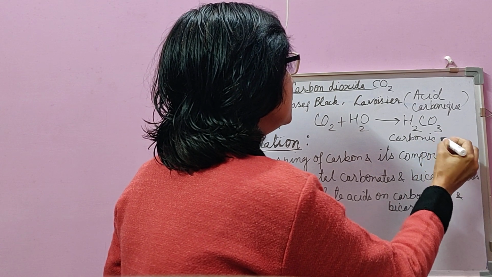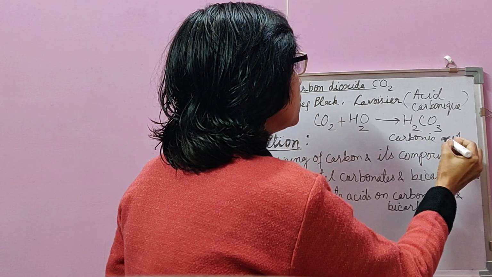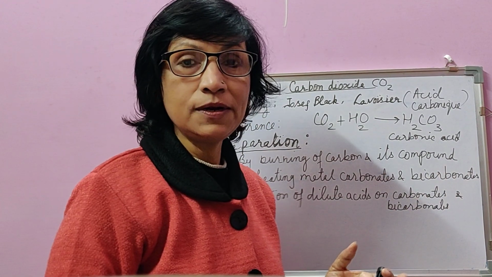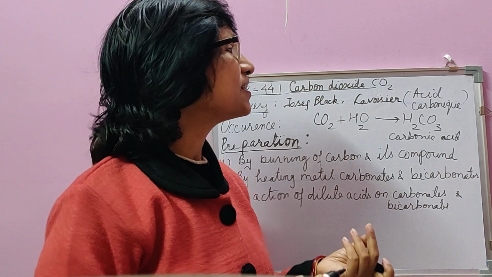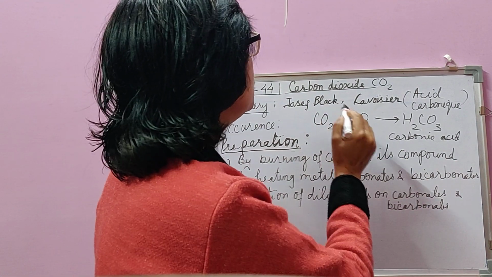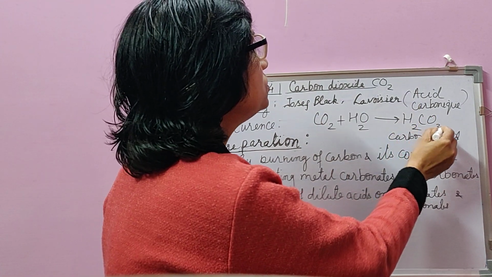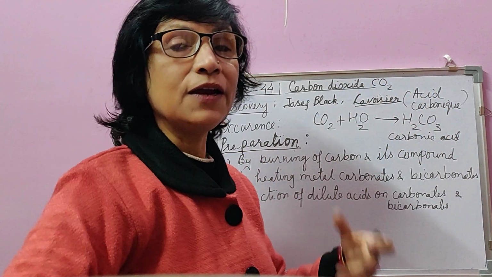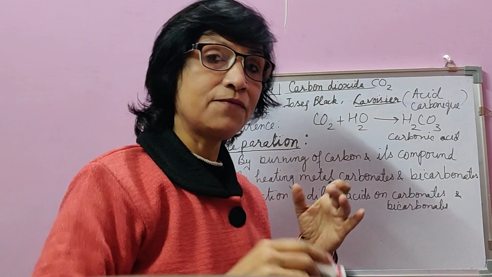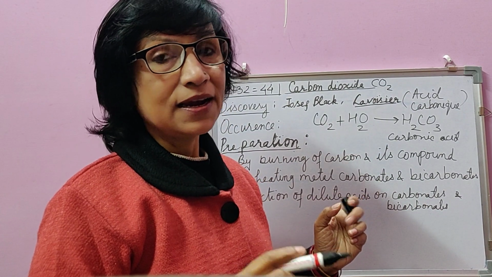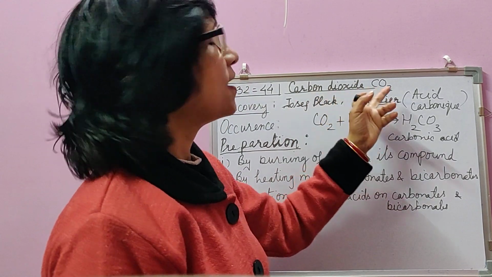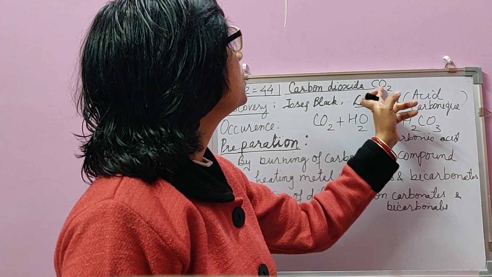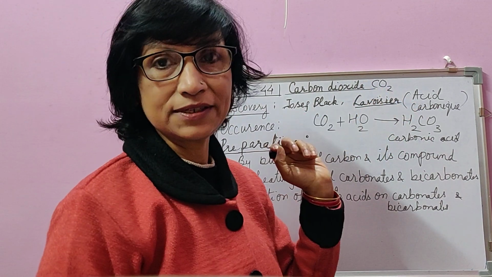Carbonic acid is a weak acid and is always part of natural water, because carbon dioxide, being quite soluble, dissolves in water to make it slightly acidic due to carbonic acid H2CO3. So Lavoisier named it acid carbonic because it forms an acid after being dissolved in water. Later it was named carbon dioxide due to its molecular formula, carbon and 2 atoms of oxygen per molecule, so dioxide.